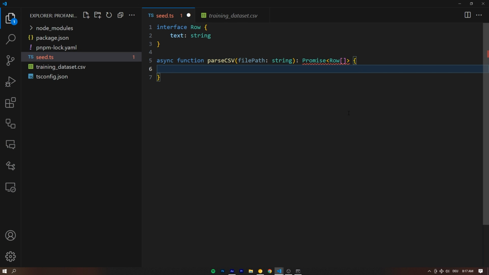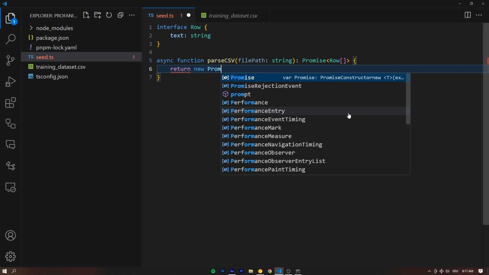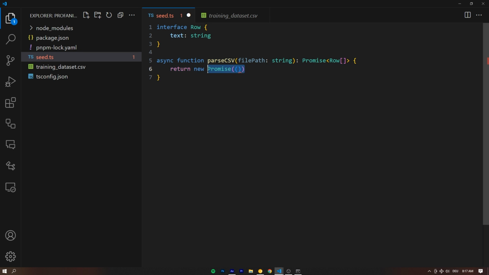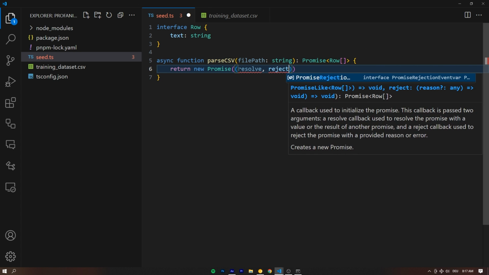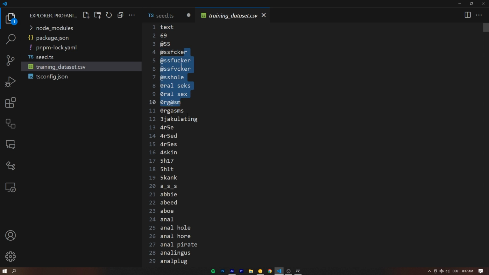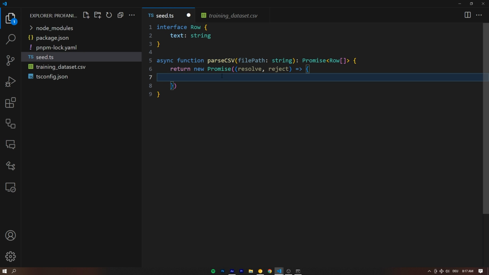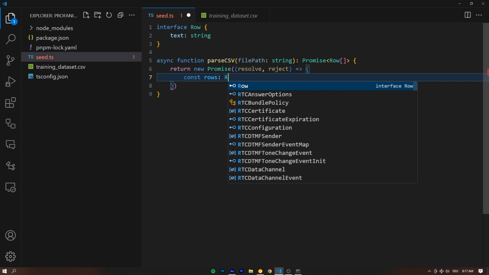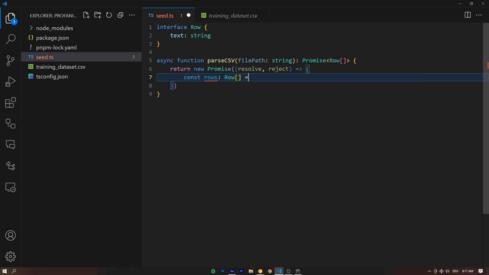What is the logic? Well, basically, we return a new promise. And if you've ever worked with promises, then you know that if we return a new promise, we get a resolve and also a reject function, depending on if we have an error or not. So the goal of this parseCSV function, all it does is read this data set and turn it into a JavaScript array, right? That's literally it. And in order to do that, we're going to declare a const rows. This is going to be of type Row array, because it's literally just an array of a text string property. And then we're going to read the CSV file and push all the data inside of that array.